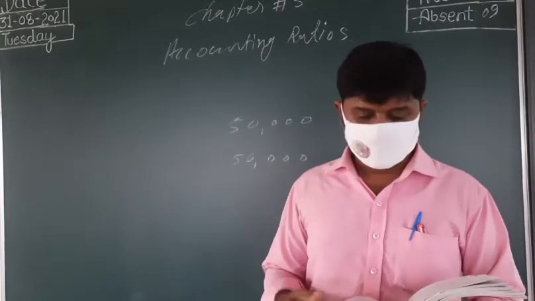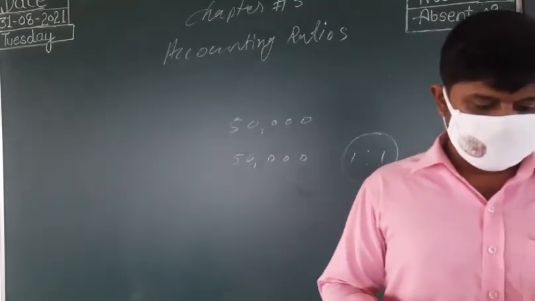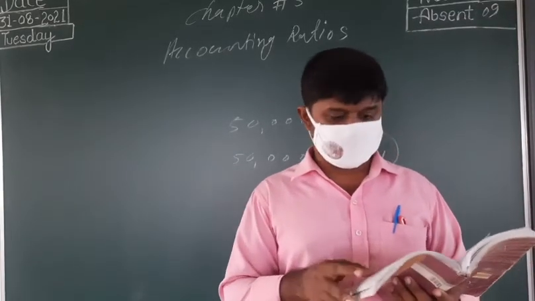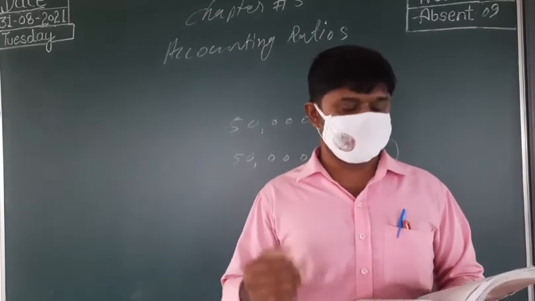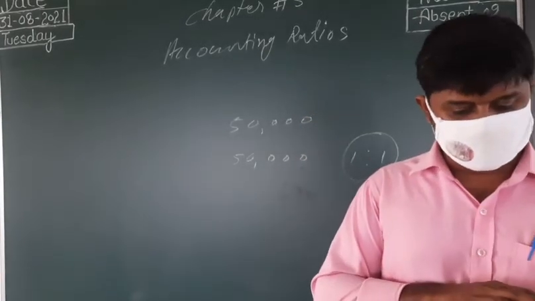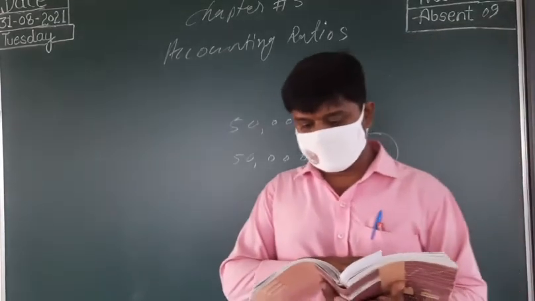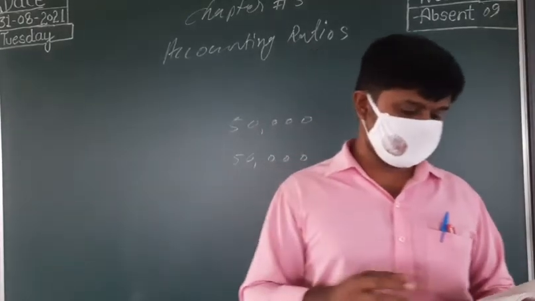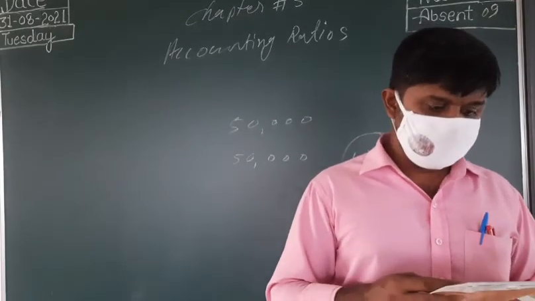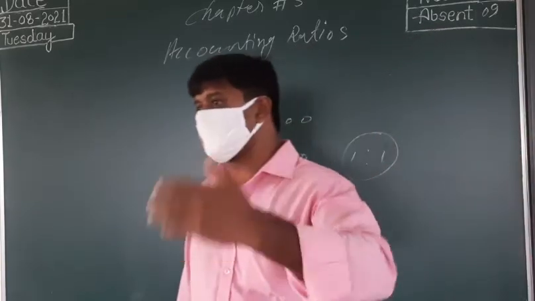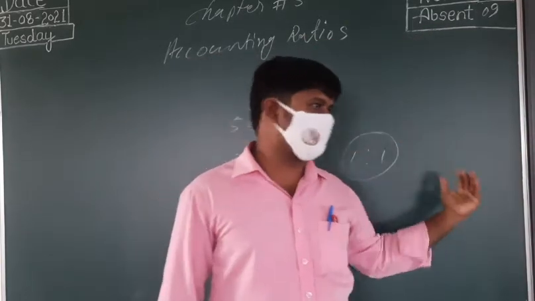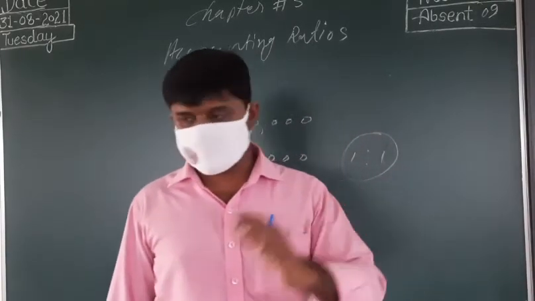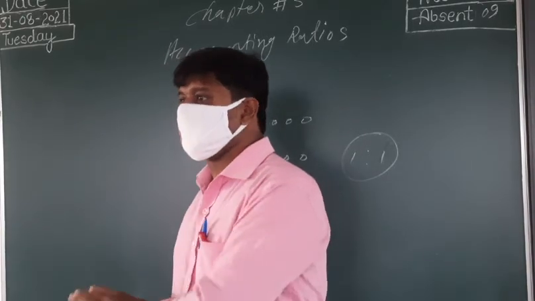Both are affecting here. The first one is accounting related, the limitations related to the financial statement. That we already discussed. Even though, once again we can see the limitation of accounting data. We know that it is historical. Understand now? We know that this data we collected is historical, and based on that we are going to find out current things. According to that it is a limitation. That means it will affect our result.